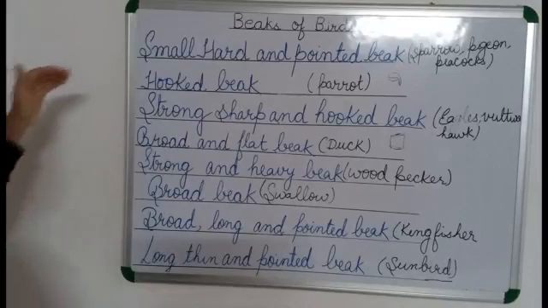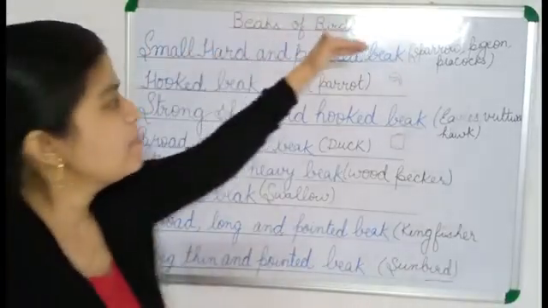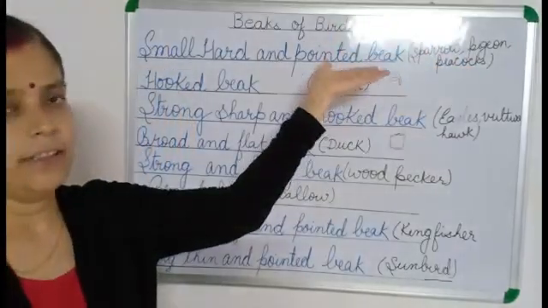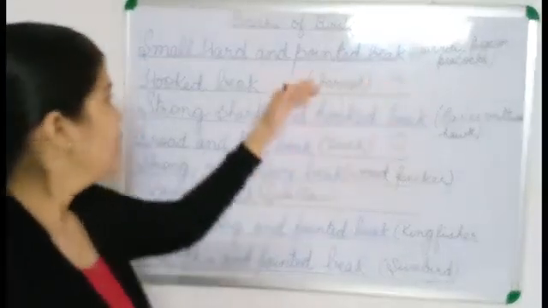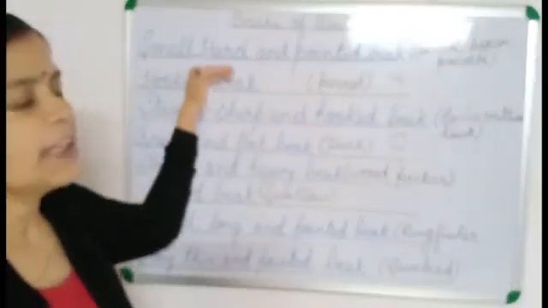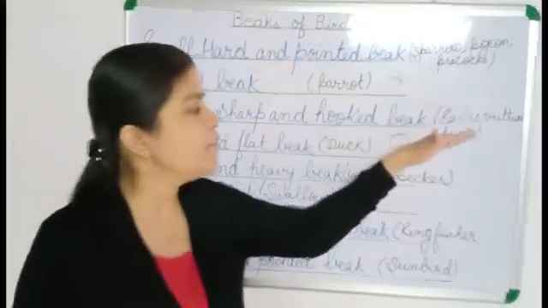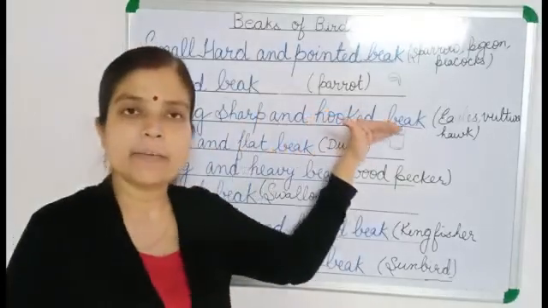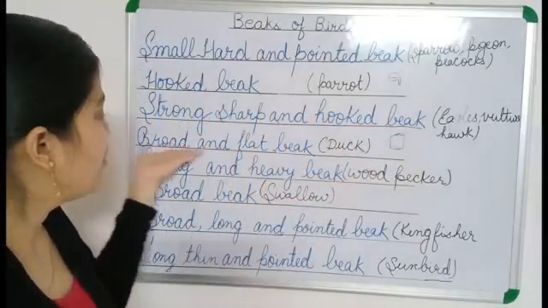So, what we have studied till now: small, hard and pointed beak, sparrow, pigeon and peacock have it to eat seeds, grains and crack the nuts. Parrots have a hooked beak. With the help of this type of beak, they crack the nuts. Then eagle, vulture and hawk have a strong, sharp and hooked beak which helps them to tear the flesh. And then ducks have a broad and flat beak.